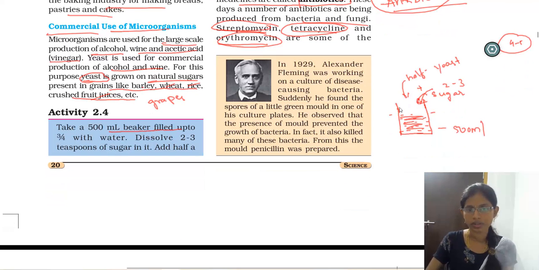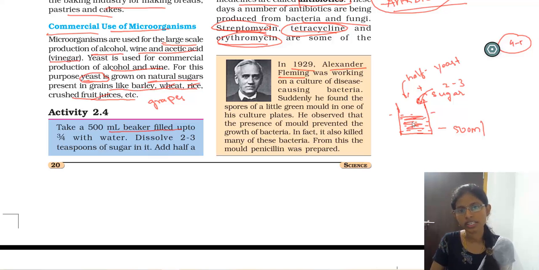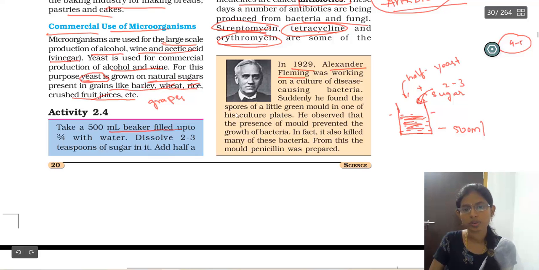So here they gave a note for you. In 1929, a person called Alexander Fleming worked on the culture of disease causing bacteria. Culture is nothing but a group of bacteria. Suddenly he found some spores of a little green mold in one of his culture plates. In culture plates they put some bacteria in it so that they grow the bacteria. In one of his plates he found some spore-like things, which is a green mold.